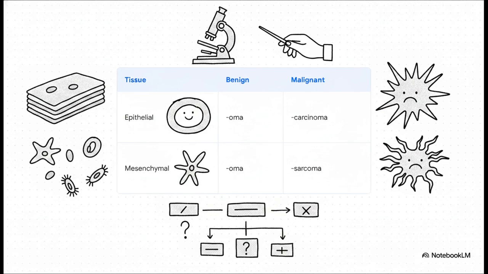But if that rogue mass is malignant, the code completely changes. If it starts in epithelial cells, like the linings of our organs or skin, it gets the suffix carcinoma, like adenocarcinoma. If it arises in mesenchymal tissue, think fat, muscle, or bone, it gets the suffix sarcoma, like an osteosarcoma. Once you know this rule, a highly complex medical chart suddenly makes a whole lot of sense.